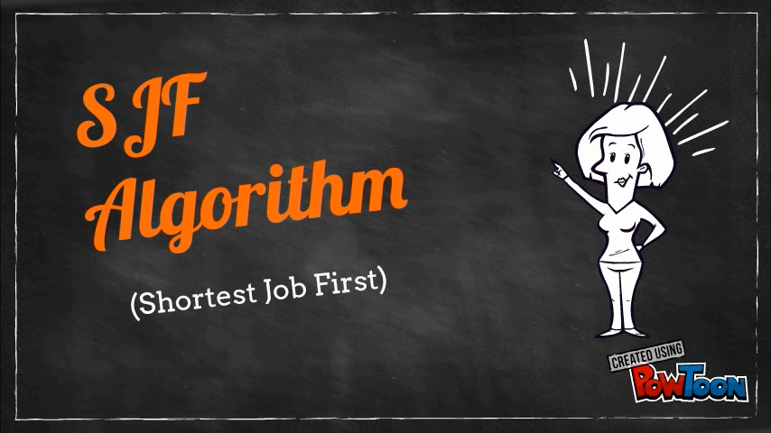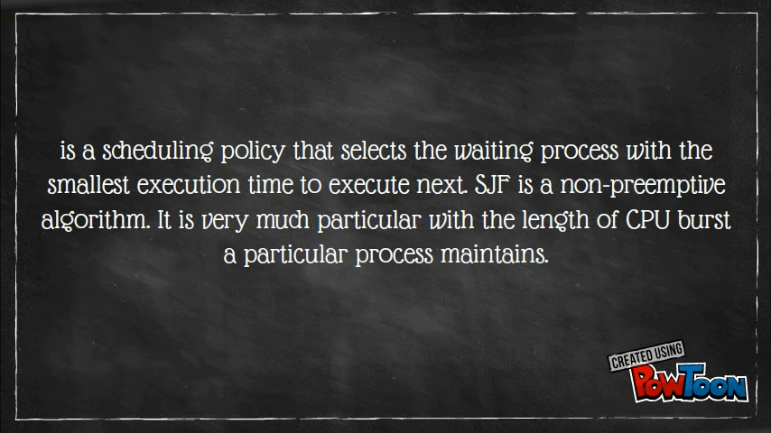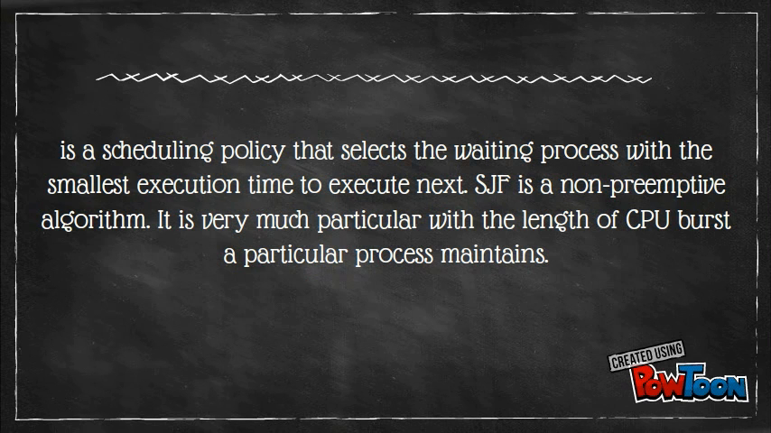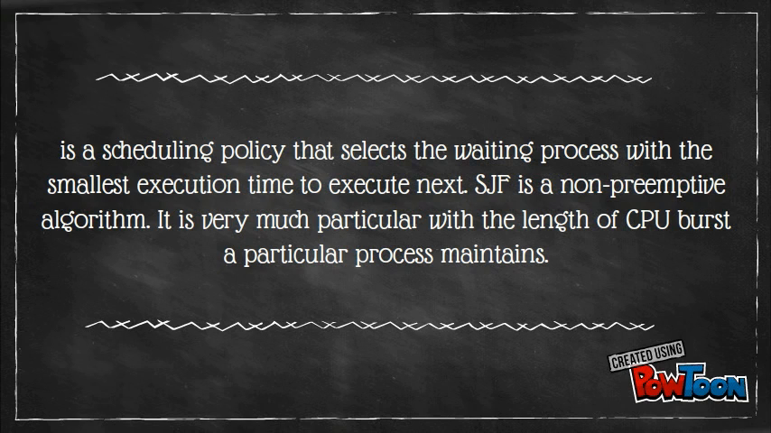SJF algorithm. Shortest job first is a scheduling policy that selects the waiting process with the smallest execution time to execute next. SJF is a non-preemptive algorithm. It is very particular about the length of CPU burst a process maintains.